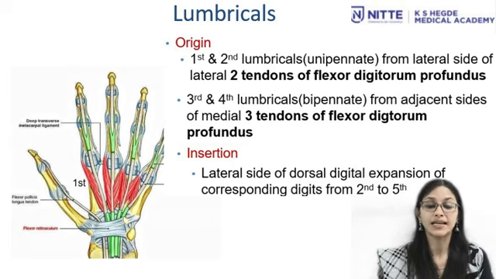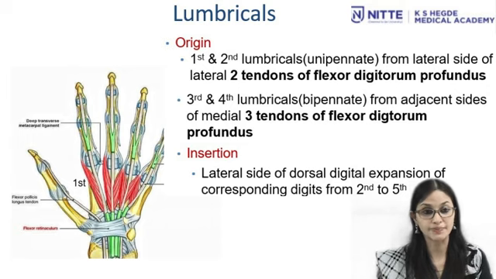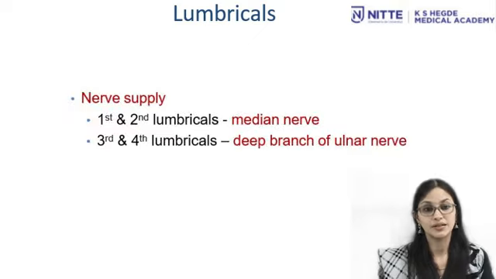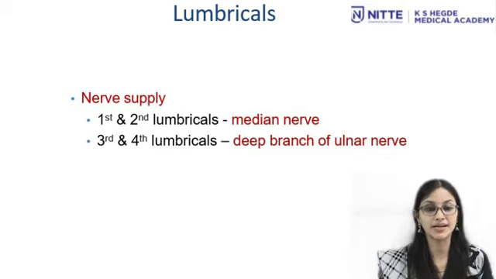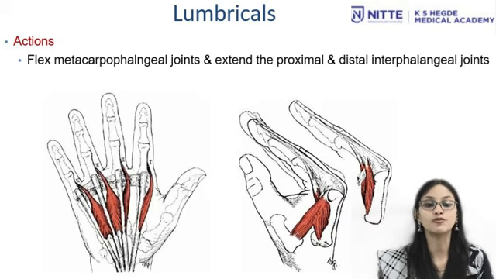The insertion of lumbricals is the lateral side of dorsal digital expansion of corresponding digits from second to fifth. Next, talking about the nerve supply. First and second lumbricals are supplied by median nerve. Third and fourth lumbricals are supplied by deep branch of ulnar nerve. The action of lumbricals is it flexes the metacarpophalangeal joints and extends the proximal and distal interphalangeal joints.